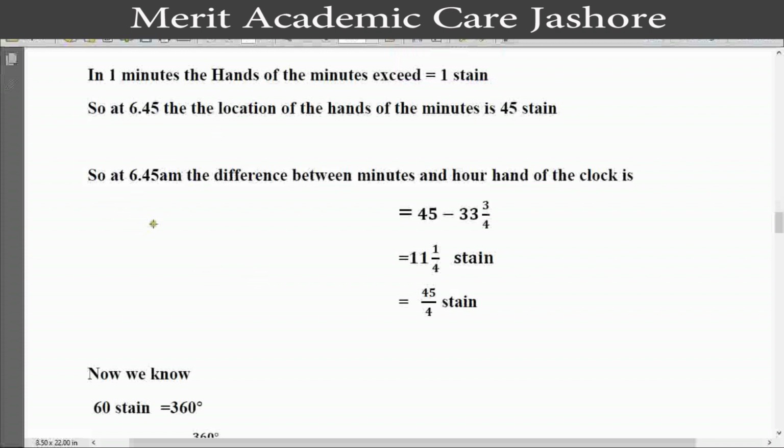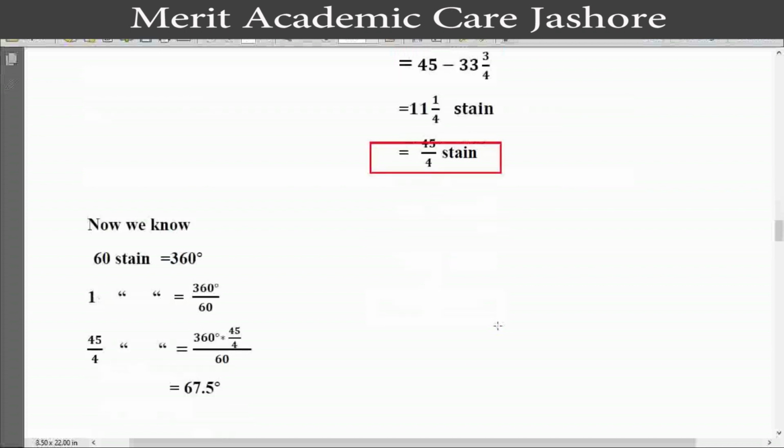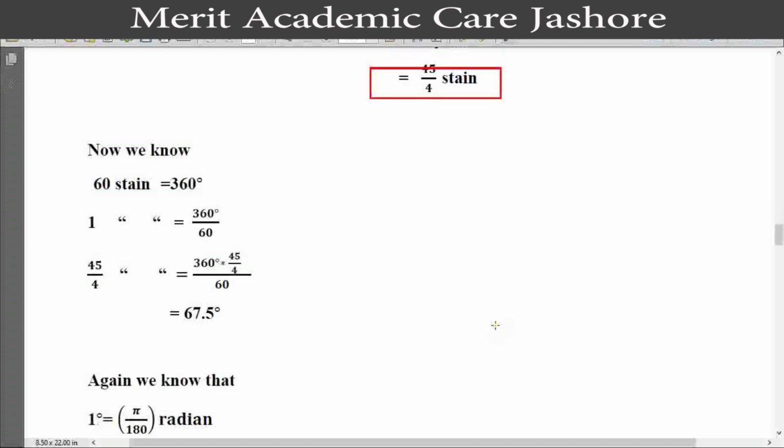If we calculate this, we get 11 and 1 by 4, and finally 45 by 4 spaces. Now we know 60 spaces equal to 360 degree, and 1 space equal to 360 by 60 degree, and finally 45 by 4 spaces equal to 360 multiply 45 by 4 divided by 60. If we calculate this, we get 67.5 degree.